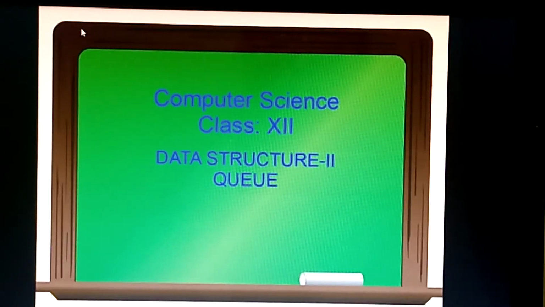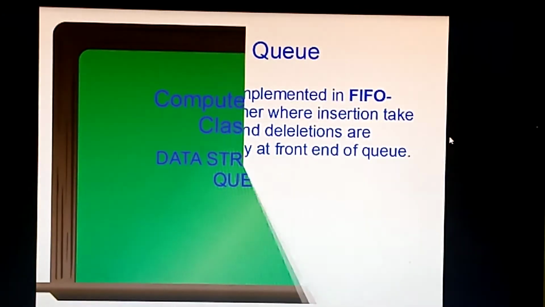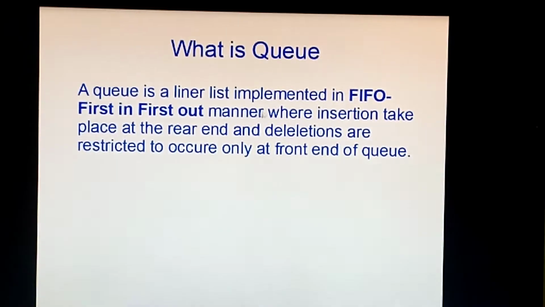Today we are going to start the data structure. We are going to discuss data structure 2 and the concept is queue. Like the stack, the queue is also a concept. What type of concept is it? A queue is a linear list implemented in FIFO, first in, first out.